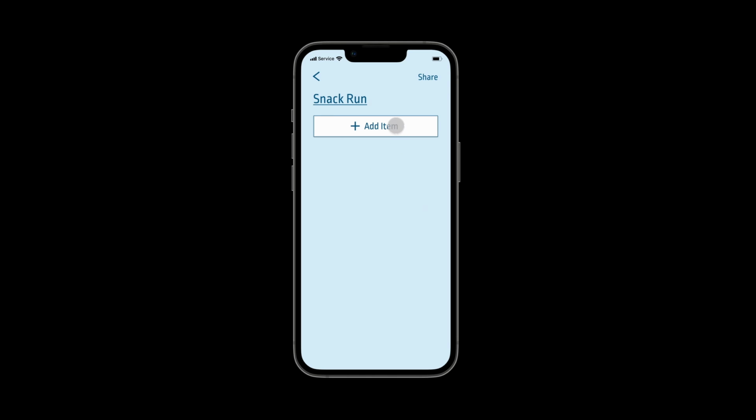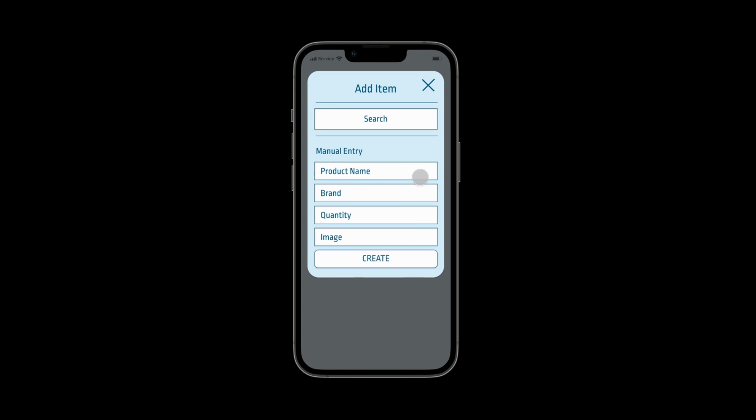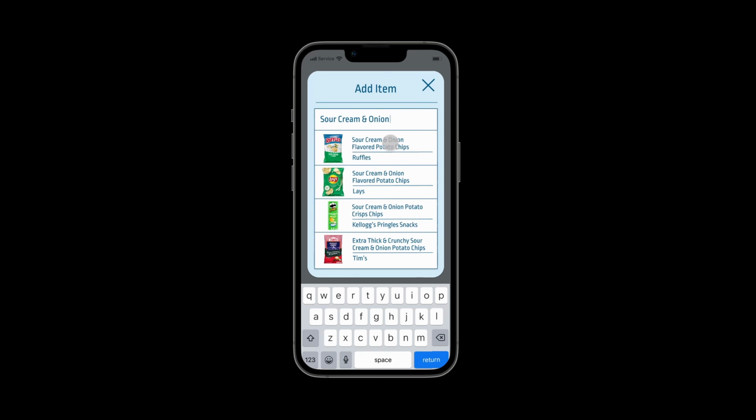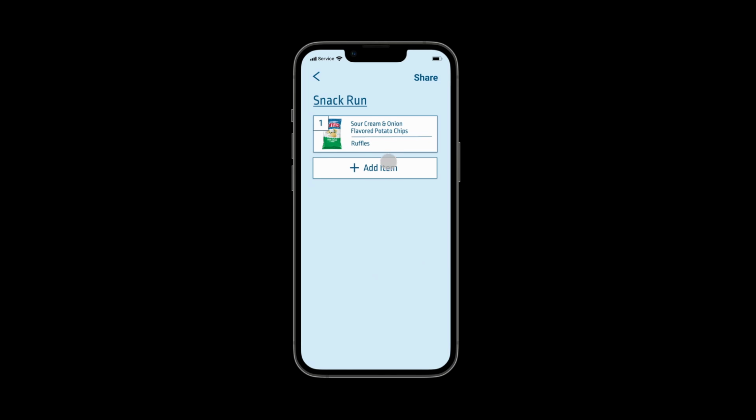Let's add an item to it. We have 2 ways of adding items, either search or manual entry. For now, we'll use the search function. After entering in sour cream and onion, we have a bunch of different entries that pop up. We want the Ruffles brand, so let's click that one. Now we have 1 bag of chips in our snack run list.